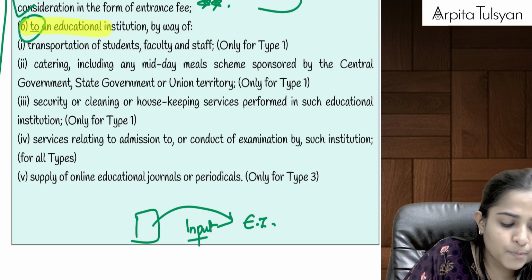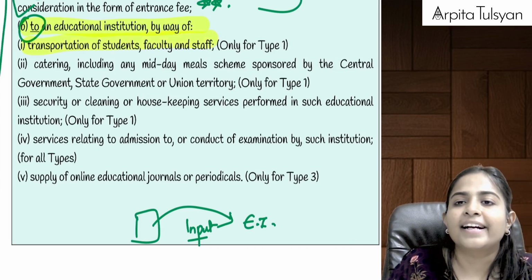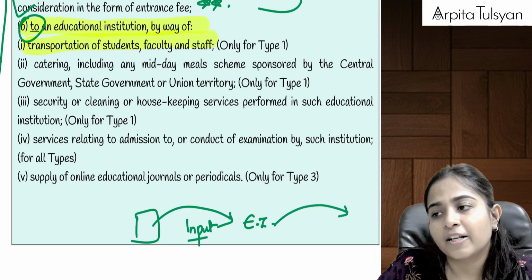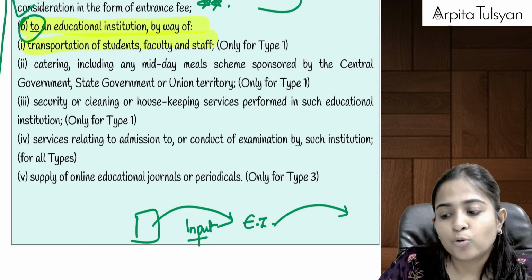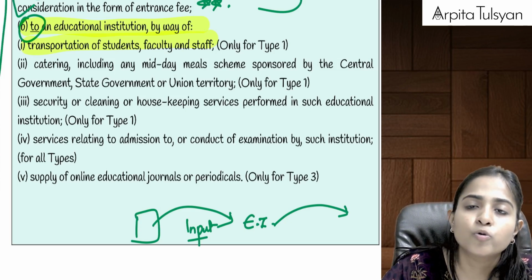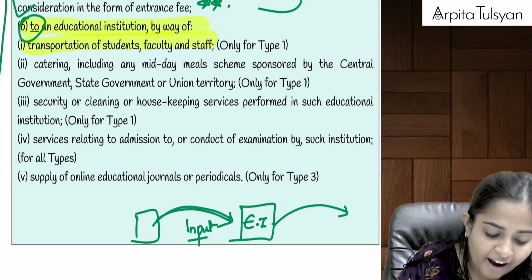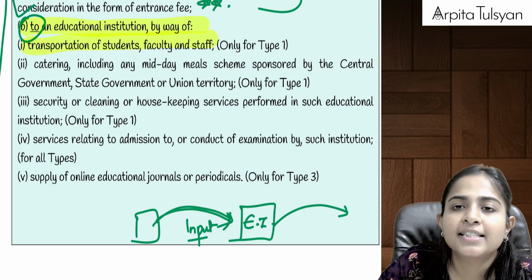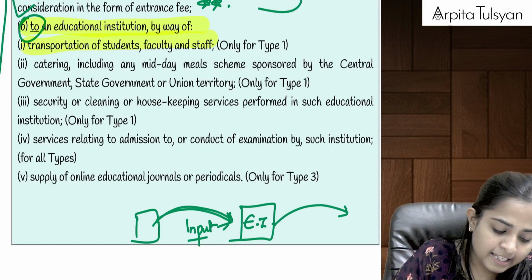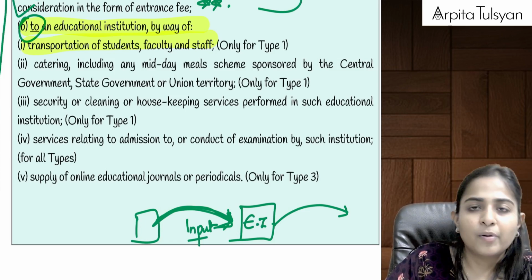Any services provided to an educational institution by way of transportation of students, faculty, and staff. Let's say the educational institution wanted to provide a transportation facility to its students, that is pick up and drop from home to school, etc. For that, the educational institution has taken this service from a van uncle, or from a bus driver uncle, etc. Then, can we say he is providing service to the educational institution? So this service will be totally exempt.